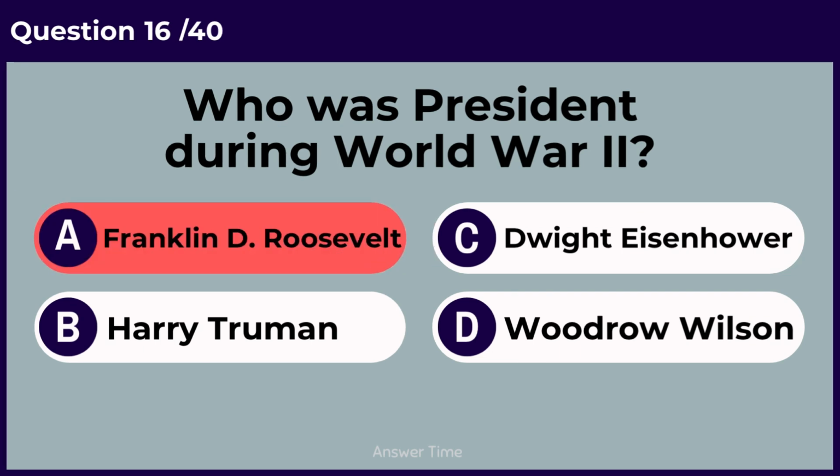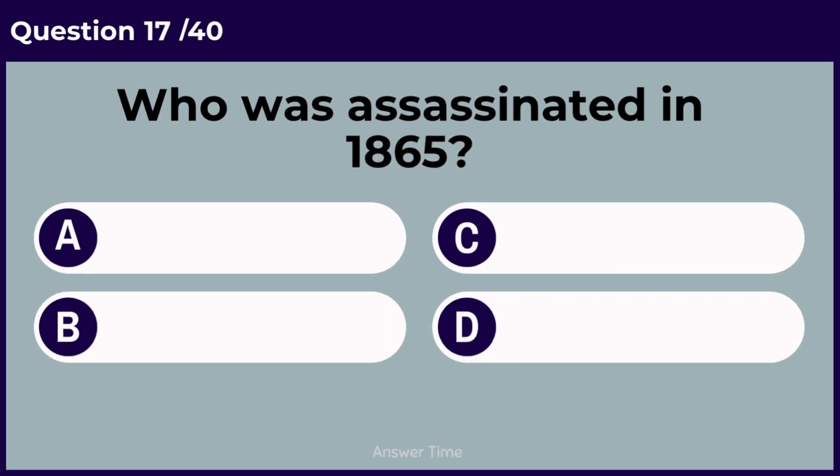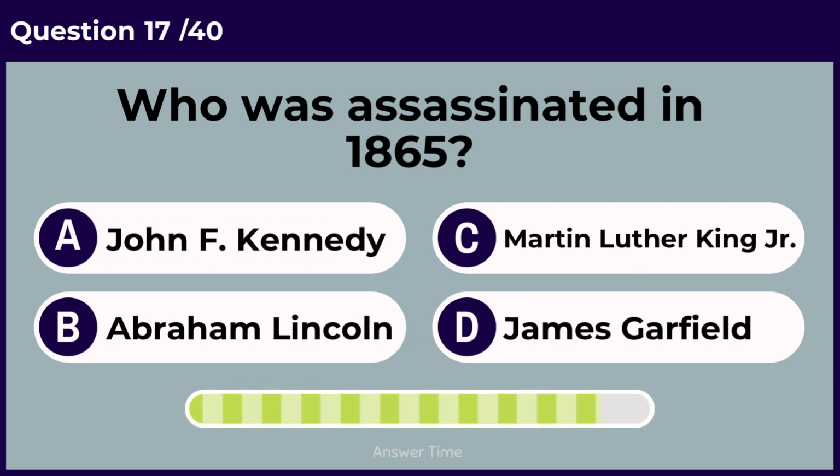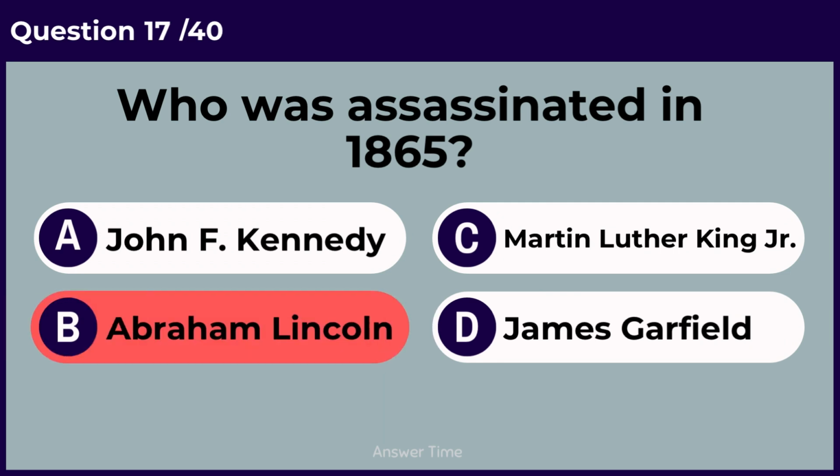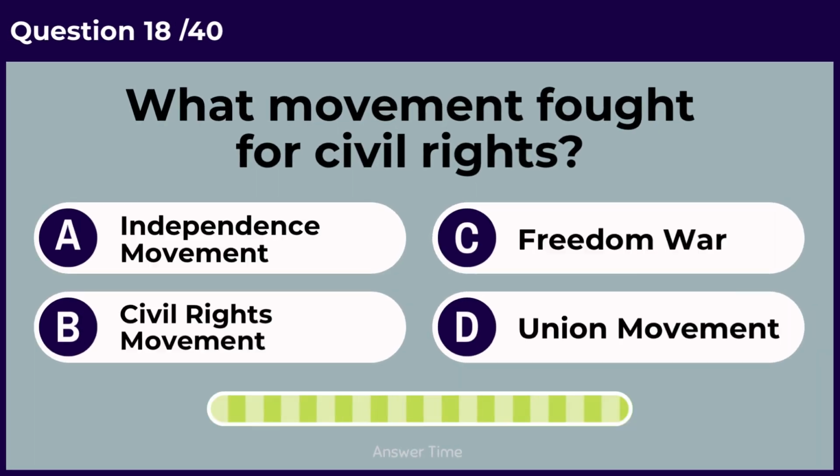Franklin D. Roosevelt. Who was assassinated in 1865? Abraham Lincoln. What movement fought for civil rights?